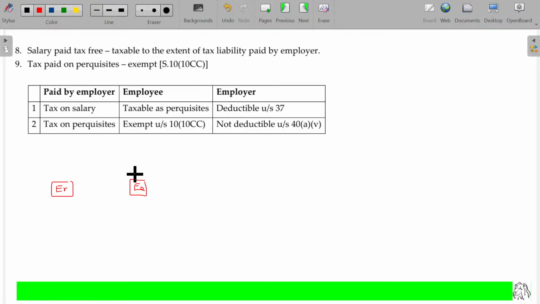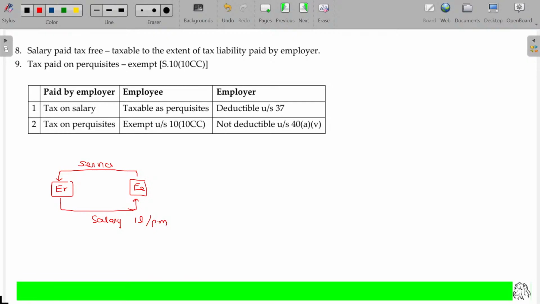Is that okay? Employee renders service to employer. For that, employer offers him salary, say 1 lakh per month. Tax applicable on this being, say, 10,000.